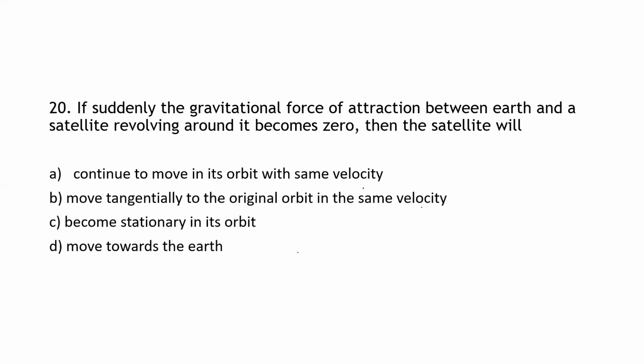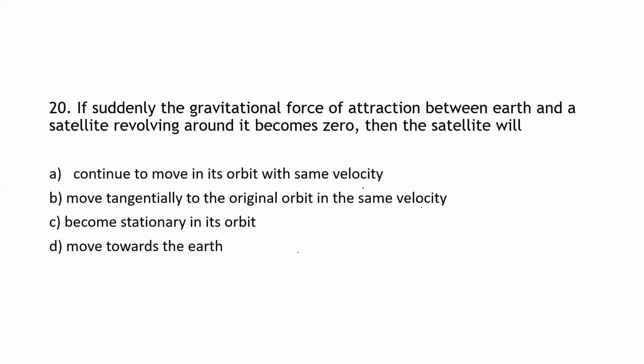Here, as the centripetal and centrifugal force also disappear, the satellite has the tangential velocity and it will move in a straight line. Means a tangential motion takes place. You have studied this already in circular motion.